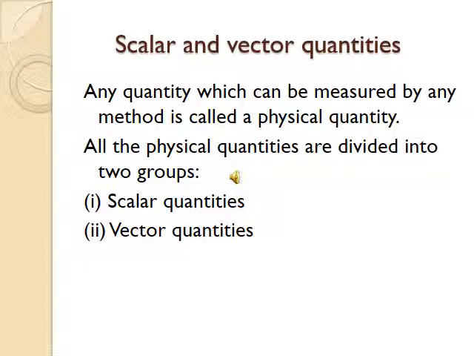Now students, we discuss scalar and vector quantities. As we know, what is a physical quantity? A physical quantity is a quantity that can be measured by any method. For example, length is a physical quantity, mass is a physical quantity, volume is a physical quantity, and we also use different units for the measurement of these physical quantities. All the physical quantities are divided into two groups: scalar quantities and vector quantities.